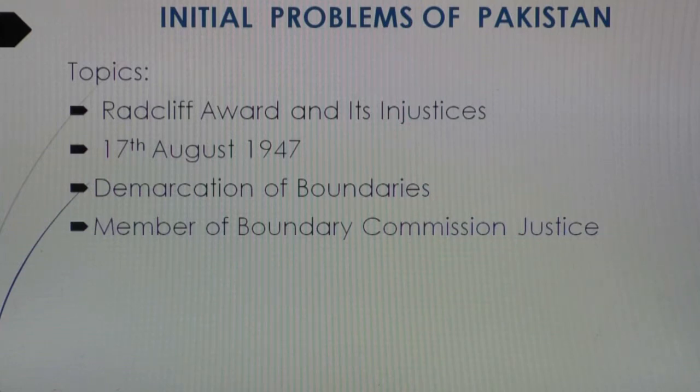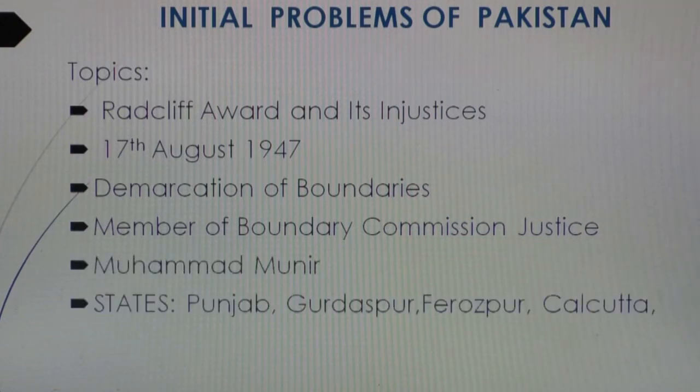Tehsil Batala was decided to be annexed with Pakistan, although it was a 55% Muslim majority area. The city of Batala had a nice industrial state, so it was not given to Pakistan. Similarly, the Tehsil Ajnala in the Amritsar district had 60% Muslims, but all these areas were not given to Pakistan and were given to India. So what was the result of the injustice done?